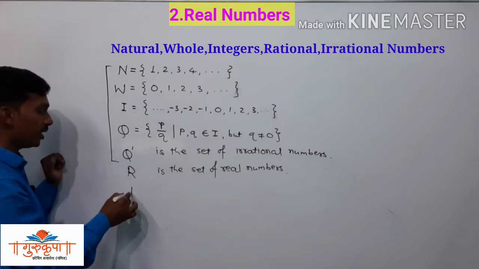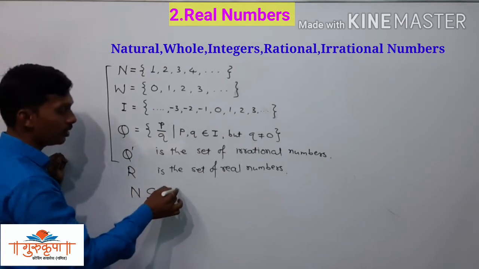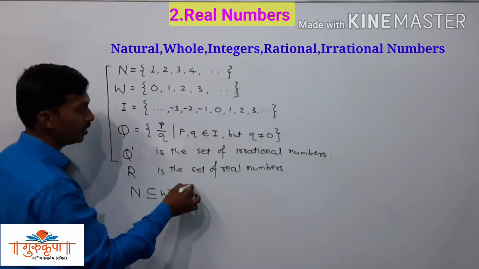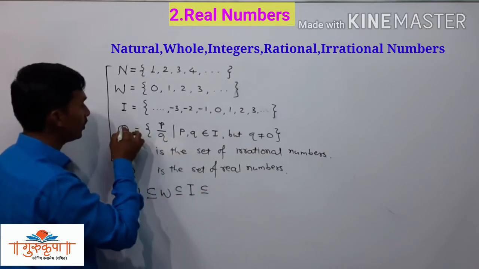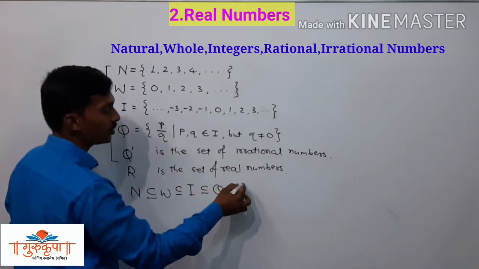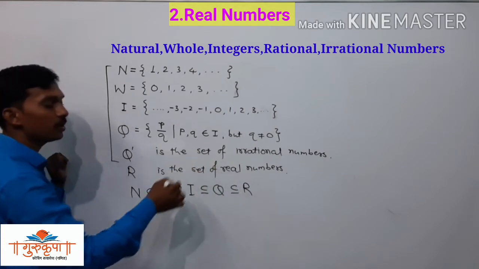But here we can write N is a subset of whole numbers, then whole numbers are a subset of integers, then integers are a subset of rational numbers and rational numbers are a subset of real numbers. We are not including irrational numbers there.